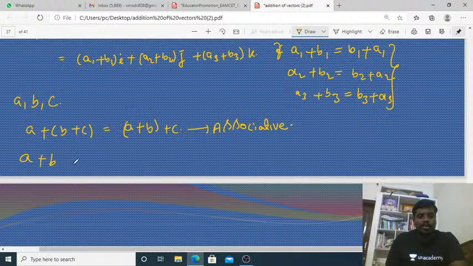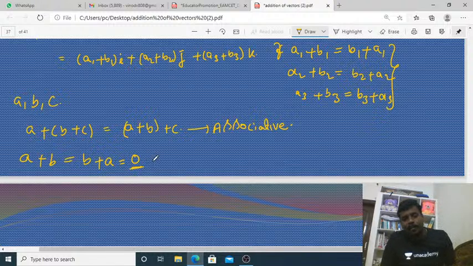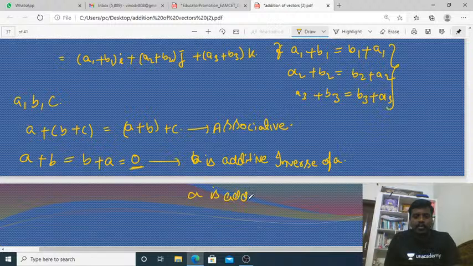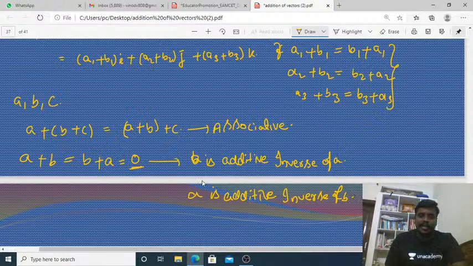When a plus b equals b plus a equals 0, that is, when you get the additive identity, then a is the additive inverse of b, or b is the additive inverse of a. Now this 0 is nothing but the additive identity.